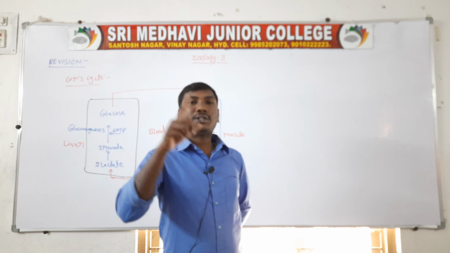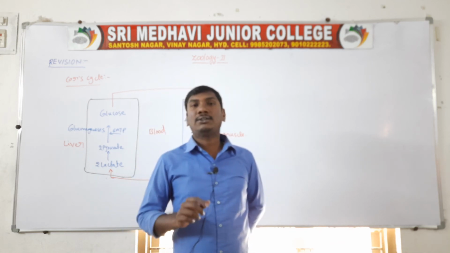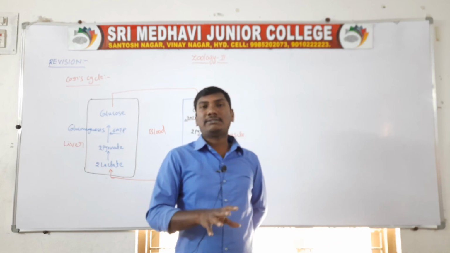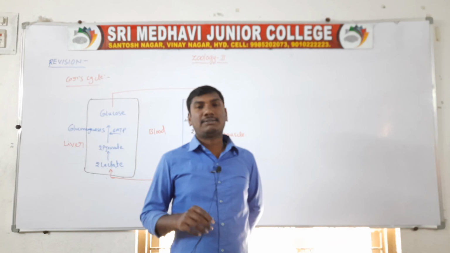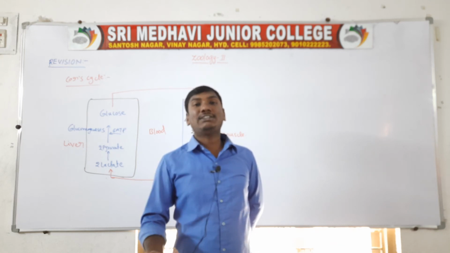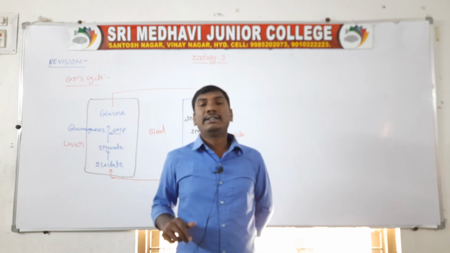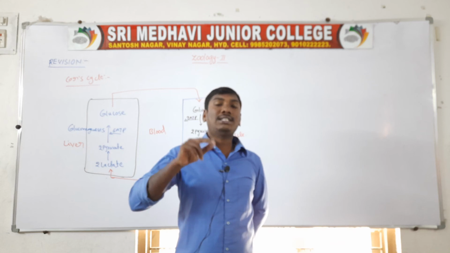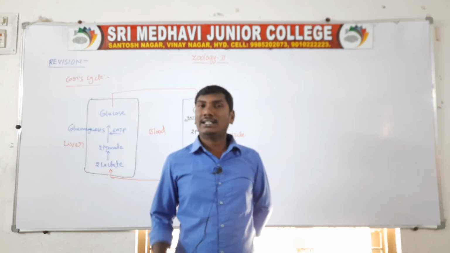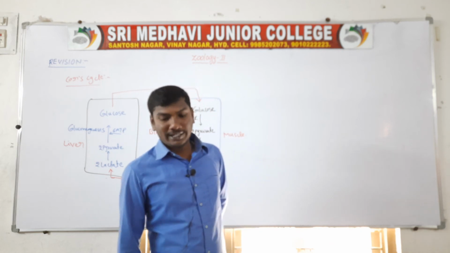Step 1, prothrombin activator, so prothrombin formation, in two ways: the intrinsic pathway and the extrinsic pathway. Step 2, the conversion of inactive prothrombin to active thrombin. Step 3, fibrinogen is converted to fibrin. So these are the three steps involved in blood coagulation.